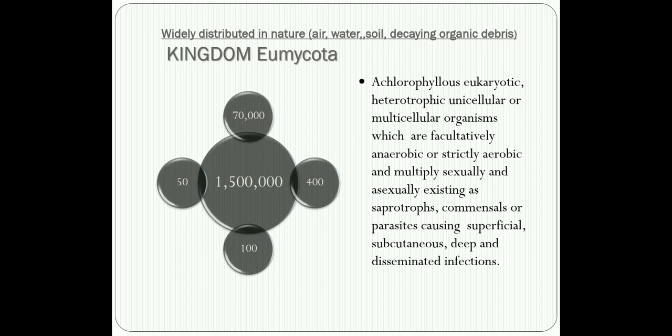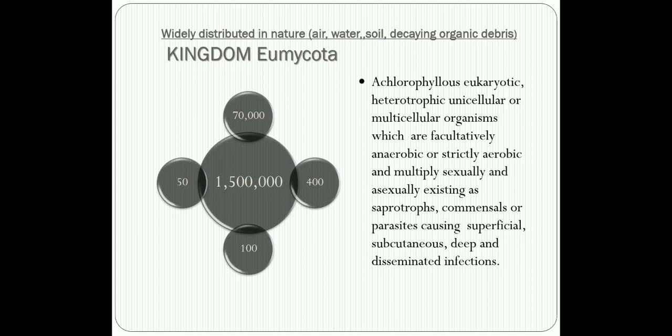They can be facultatively anaerobic or strictly aerobic and multiply sexually and asexually and exist as saprotrophs in the environment and also in the dead and decaying organic debris. Commensals, they form a part of our normal flora, or parasites causing a range of infections from superficial, subcutaneous, deep, and disseminated infections. So, this in a nutshell covers the entire spectrum of the characteristics of a fungi.